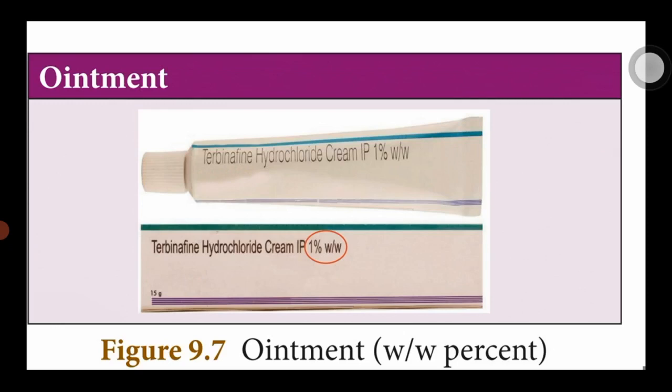That is 1% W by W, weight by weight. The mass percentage is expressed in which unit? W by W. Already we know the mass percentage is expressed in terms of W by W. These ointments and soaps have mass percentage expressed in W by W unit.